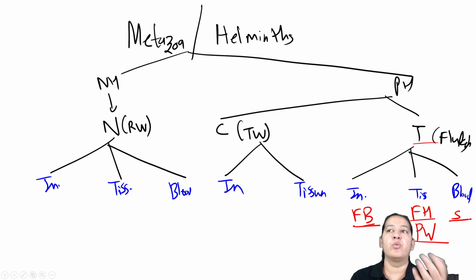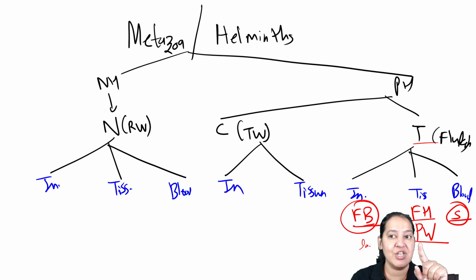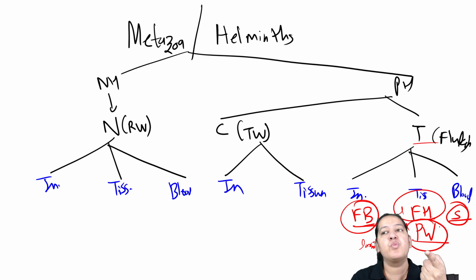So these are the flukes. All these are the flukes. The one which resides in blood is Schistosoma. The one which resides in intestine is Fasciolopsis buski. This is the largest fluke. And in tissue there are 2. One is in liver, one is in lung. In liver, Fasciola hepatica, and Paragonimus westermani is the lung fluke. Have you got it? Questions come on all of these.